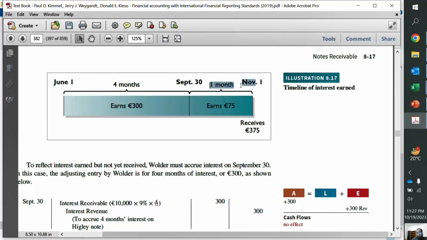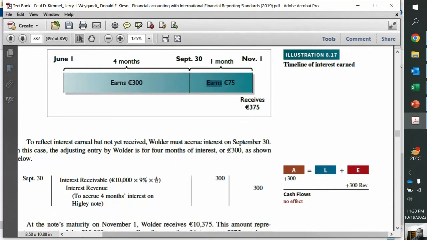Keep in mind, not this amount, not for 1 month, not 75, because if the customer immediately pays me, he will just pay me for the 4 months, even though the note is 5 month. If the customer who has borrowed the money pays me right now, then of course he will pay me 4 month interest. So that's why we say 4 month interest is due at this point on September 30. So we calculate the interest for the 4 months, which is 300 in this case.